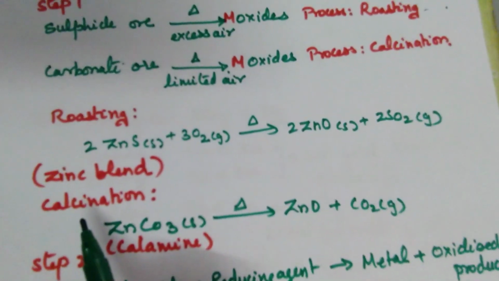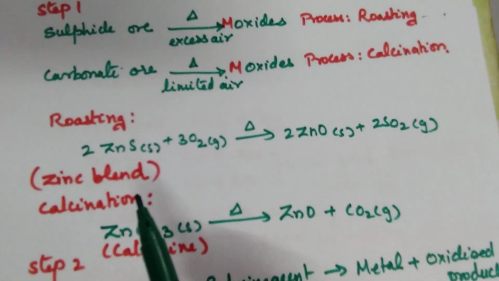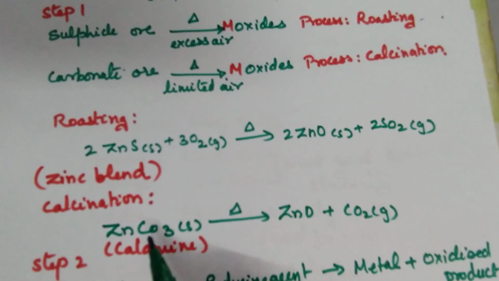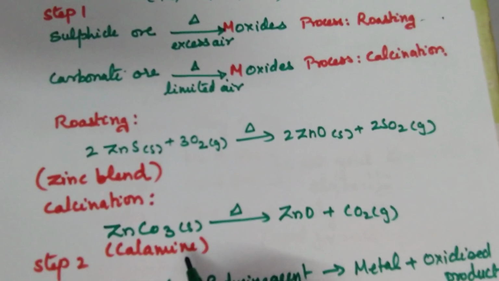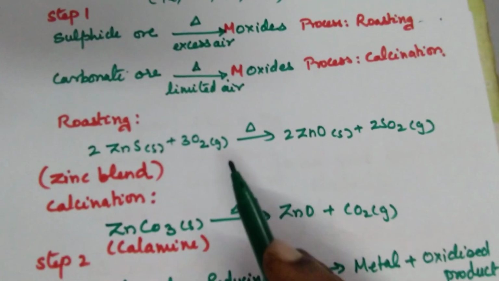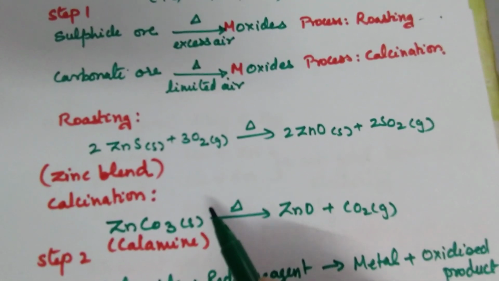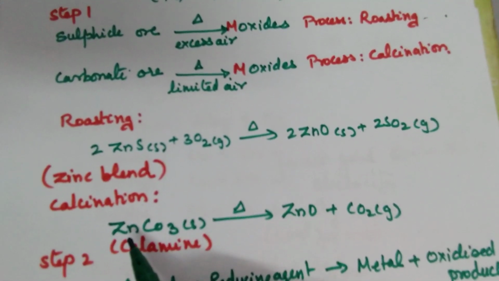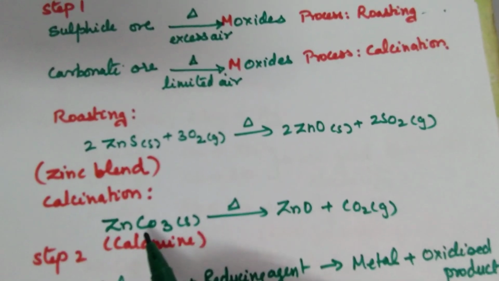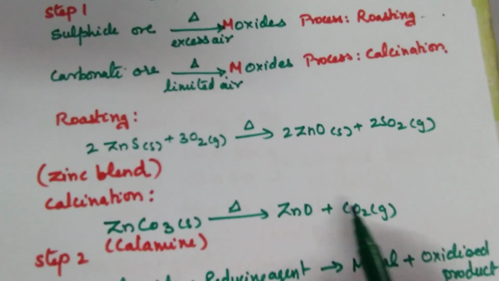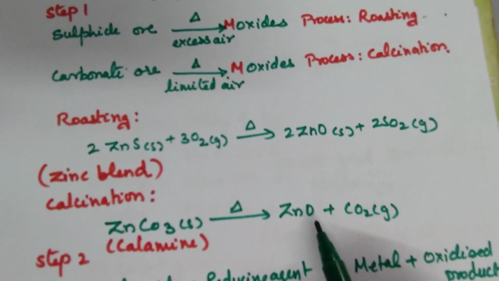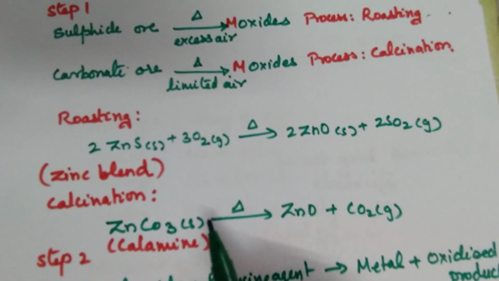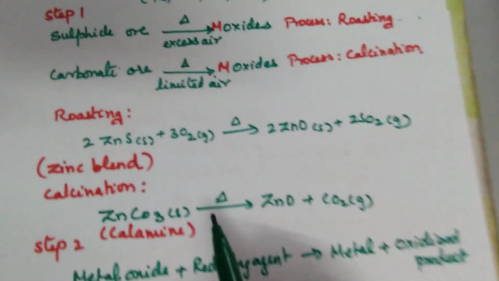Then calcination. In calcination, it is carbonate ore. So we have zinc carbonate, which is calamine ore, again an ore of zinc. Here, directly heating in limited oxygen means oxygen will not come in the equation. What is the product? I want zinc oxide, so what is left out? Carbon dioxide is released. So zinc oxide is formed just by heating, in a limited supply of oxygen, so oxygen is not a reactant.